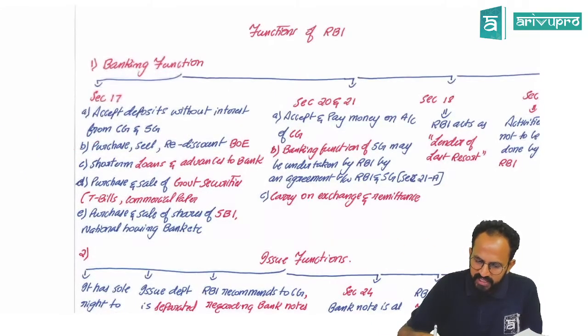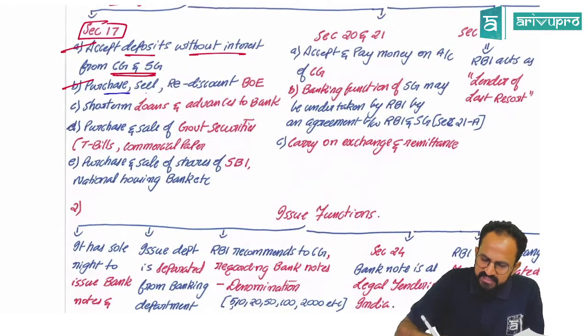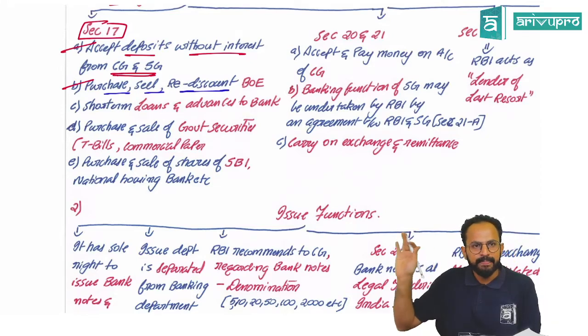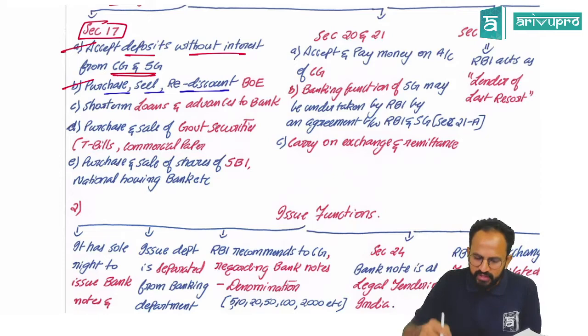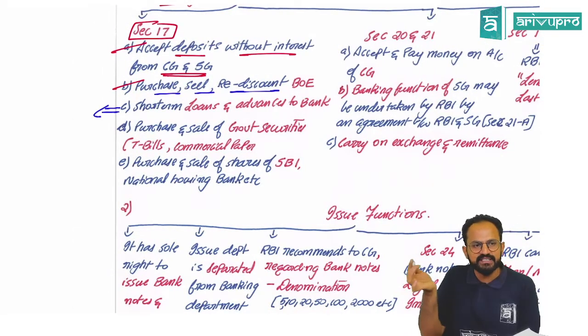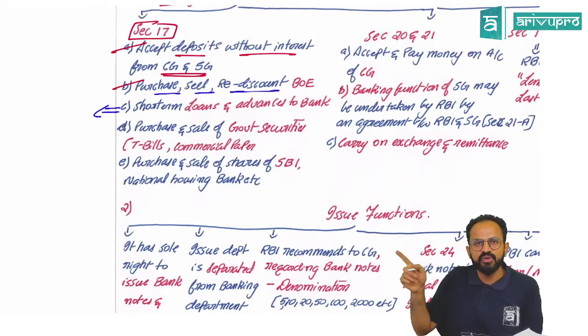Sir, that is what they have given here: purchase, sell or rediscount any bills of exchange. Yes, all of you. Short-term loans and advances, I'll be discussing in depth, but to relate it, this was our first story, Royal Enfield.